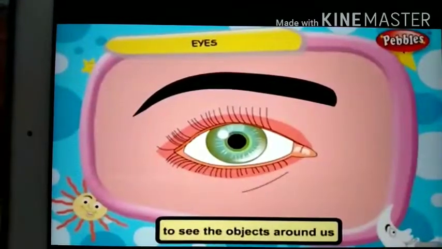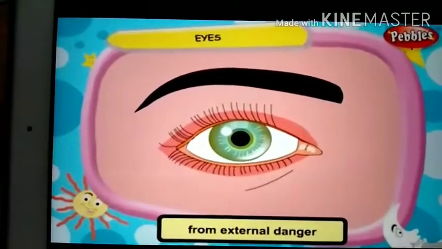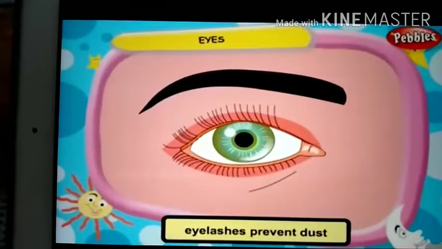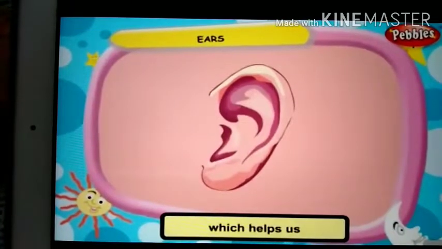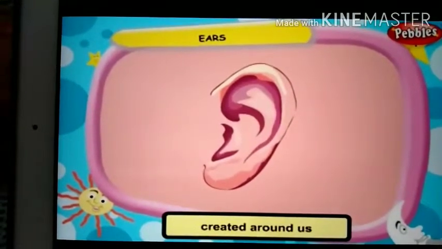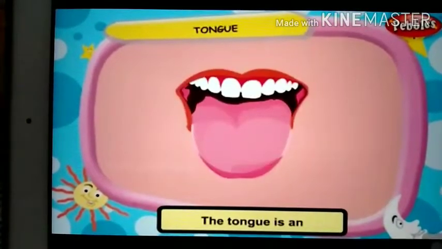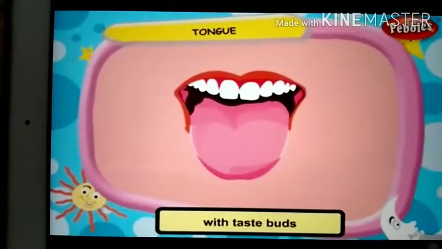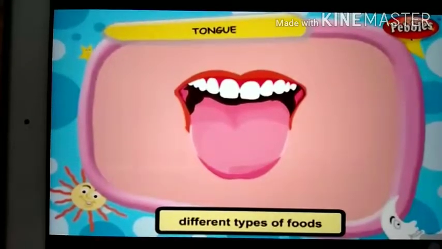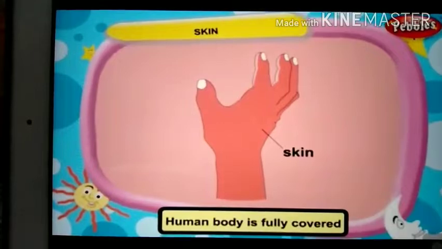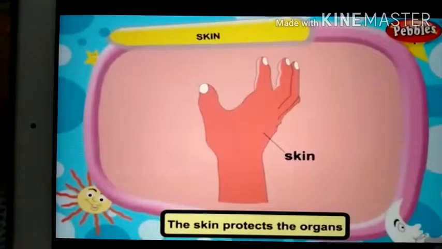Eyes help us to see the objects around us. Eyelids protect the eyes from external danger. Eyelashes prevent dust from entering our eyes. Ears are the organs which helps us to hear the sound created around us. The nose helps us to smell. The tongue is an organ of taste with taste buds on their surface, which helps us to taste different types of foods. Human body is fully covered with smooth layer called the skin. The skin protects the organs inside the body.